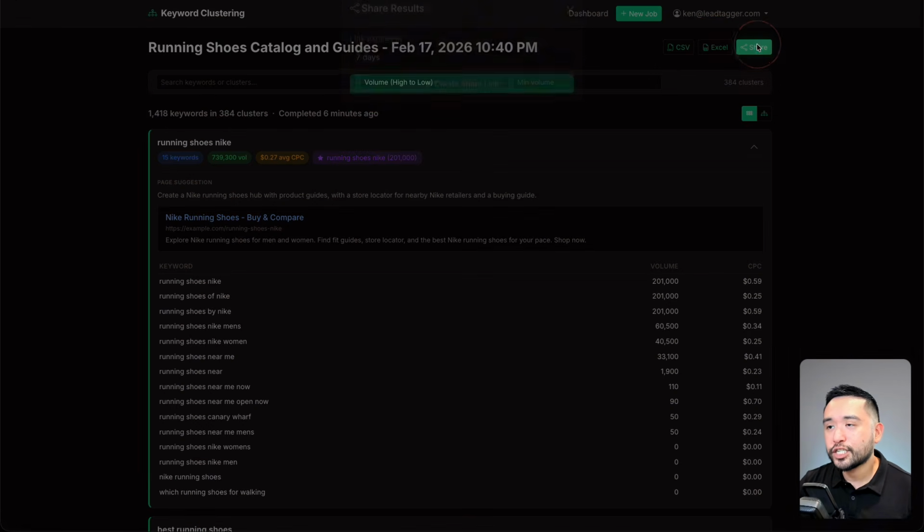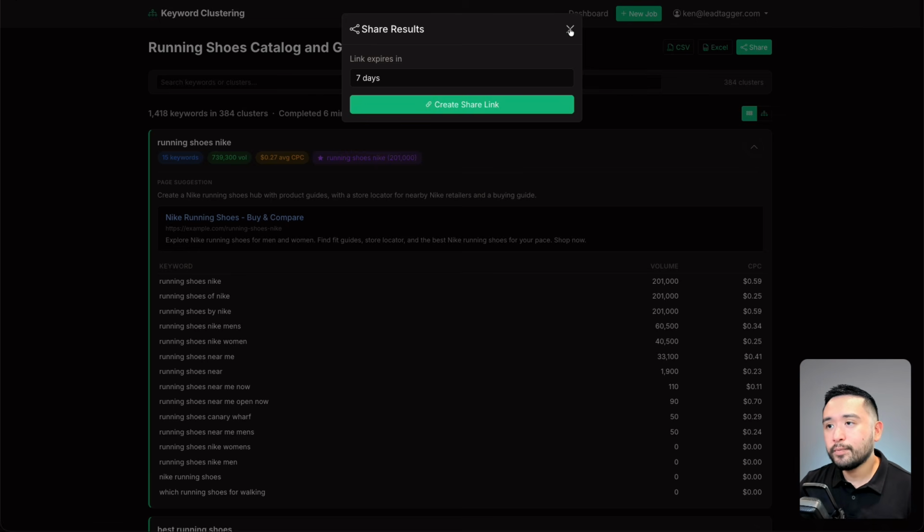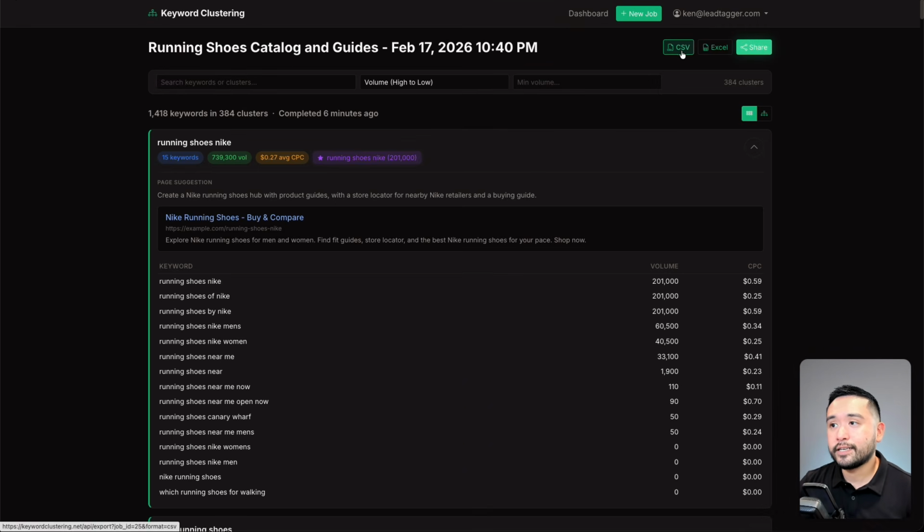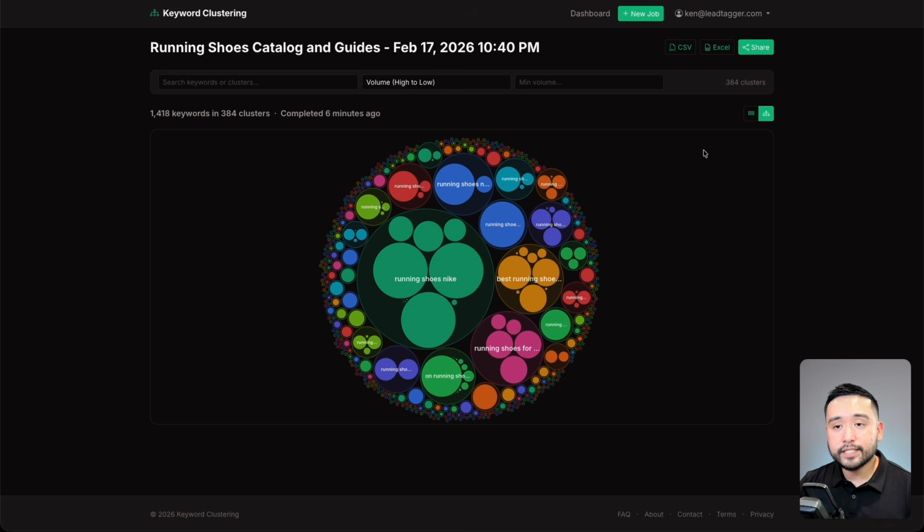So from here, we can share this report with our team or client and also export this as a CSV or Excel file. Now, before we do that, I want to show you a different view, which is the map view. Now, this gives you a different visual representation of the size in terms of search volume for each cluster. Now, this is the biggest cluster we have, which is the running shoes Nike cluster, and each bubble inside are the specific keywords. So the bigger the bubble, the higher the search volume, and then the smaller bubble has the lower average monthly search volume.